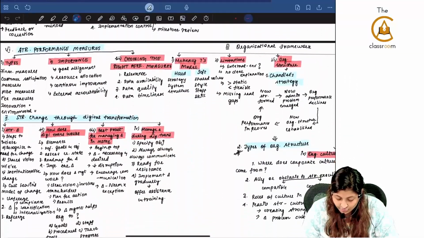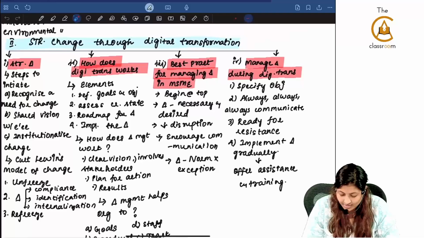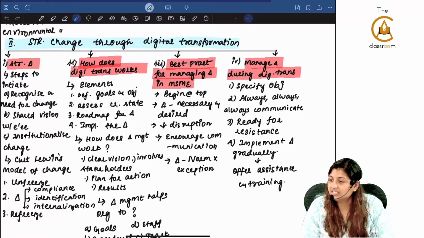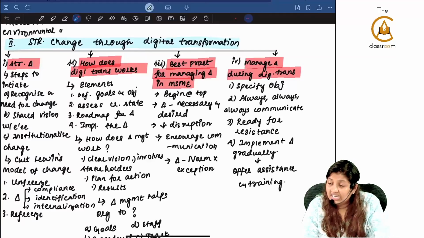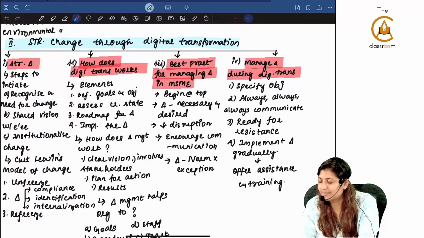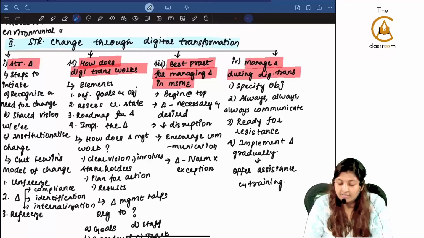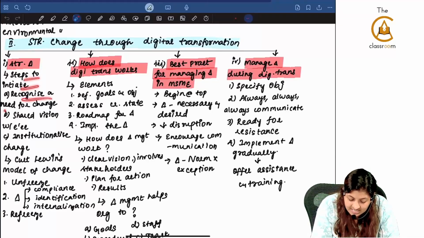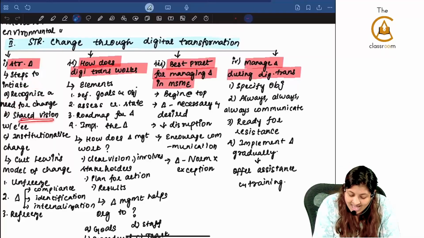Next, strategic change through digital transformation. Now here what did we see? The first one is steps to initiate. First they have to recognize a need, like how our grandparents, this example if you remember, they also need to recognize that they have to learn about technology. Steps to initiate: recognize a need for the change. Shared vision must be there with the employee.